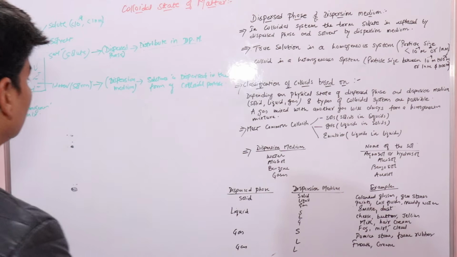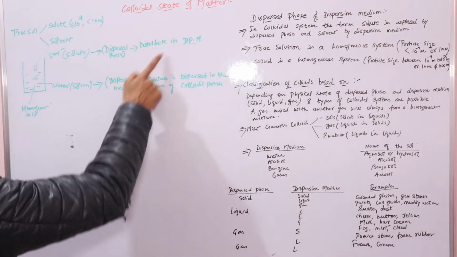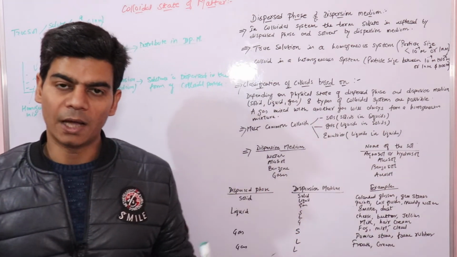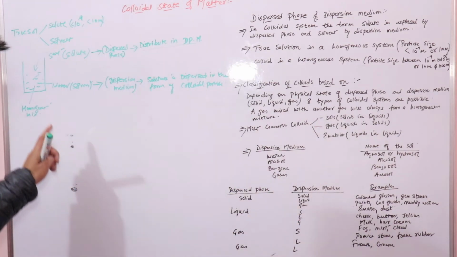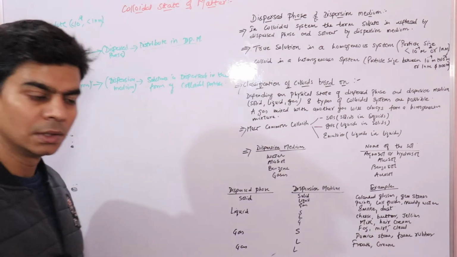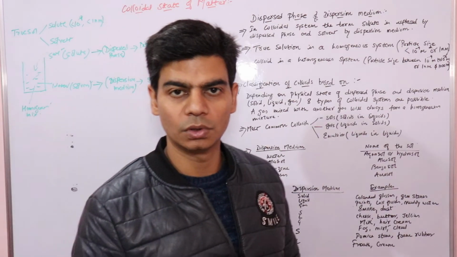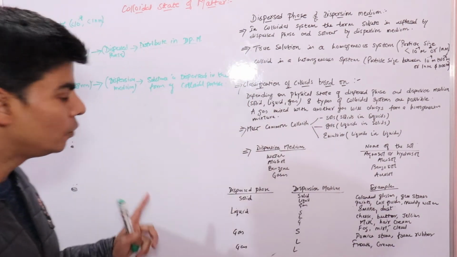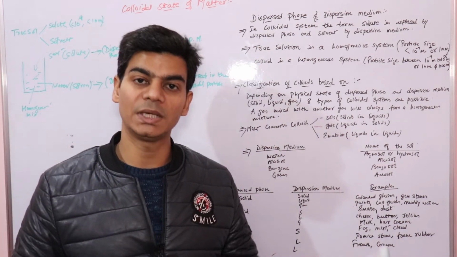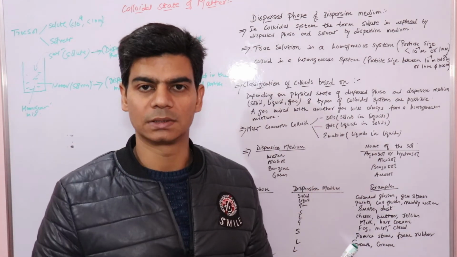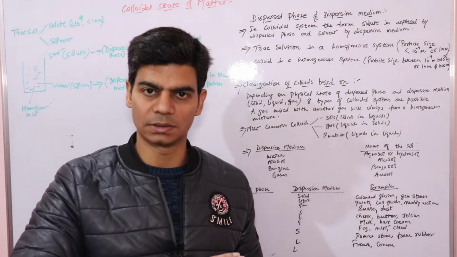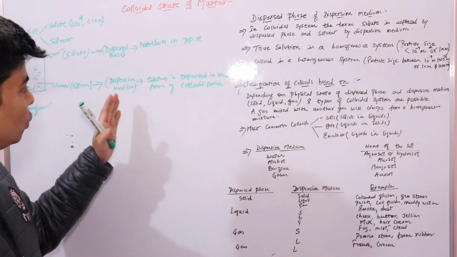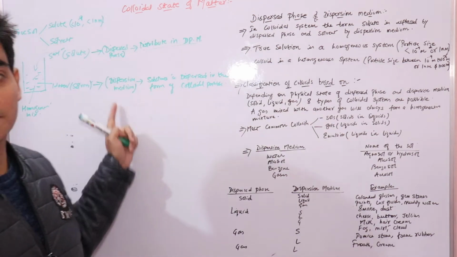So now when we talk about colloidal solutions, colloidal solutions are not a homogeneous mixture, right. So this is how they differ from true solutions. A colloidal solution is a heterogeneous mixture, right. And we know that a heterogeneous mixture is a mixture that has two phases, right. You can easily see the two phases in the case of heterogeneous mixtures. So here the two phases are the dispersed phase and the dispersion medium, right.